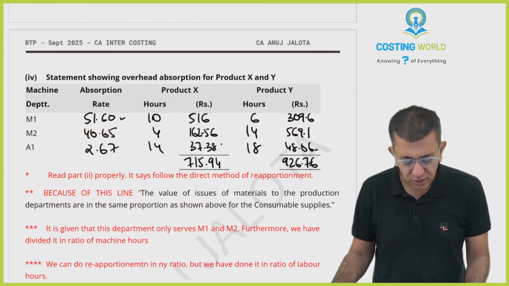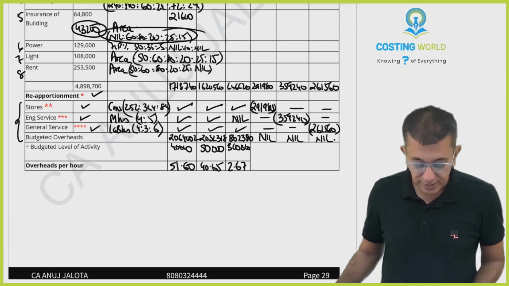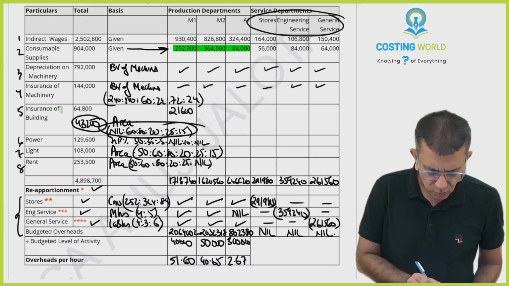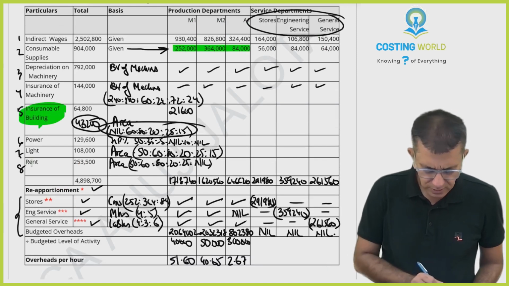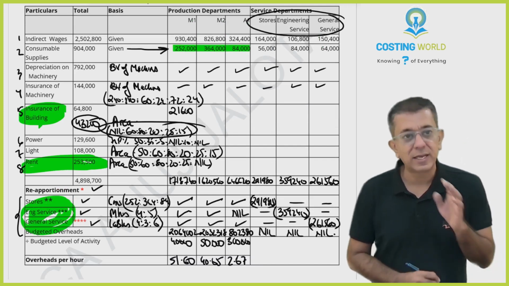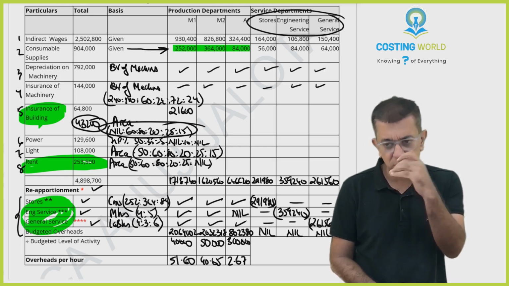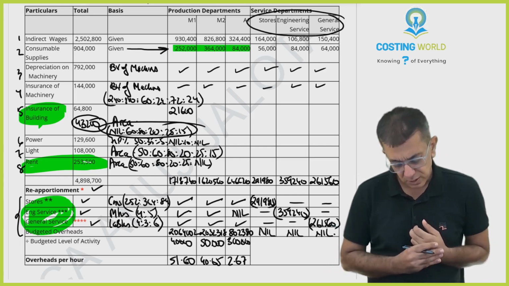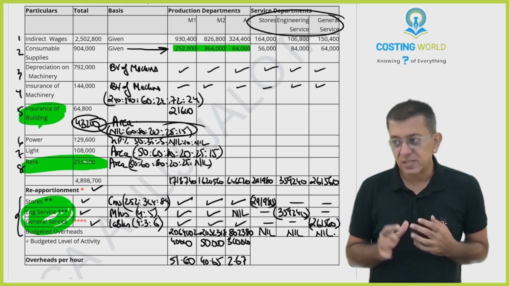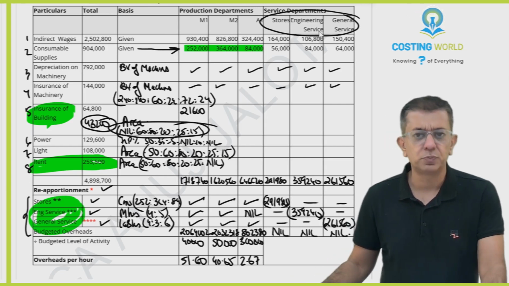It's not very difficult. The only thing I thought was difficult, to be very honest, I'll highlight. This was important. And reapportionment was quite a tricky thing in this question. So towards the last days before your examination, revise this question in a proper way. So that's it about this question.